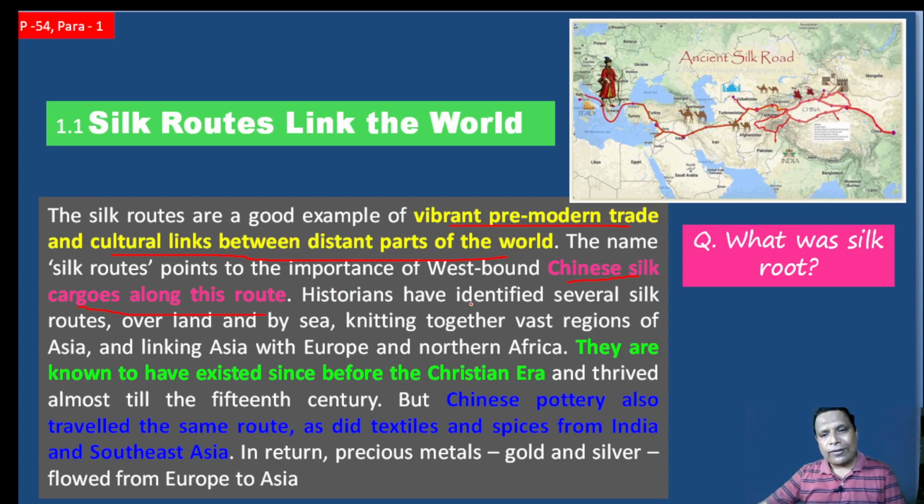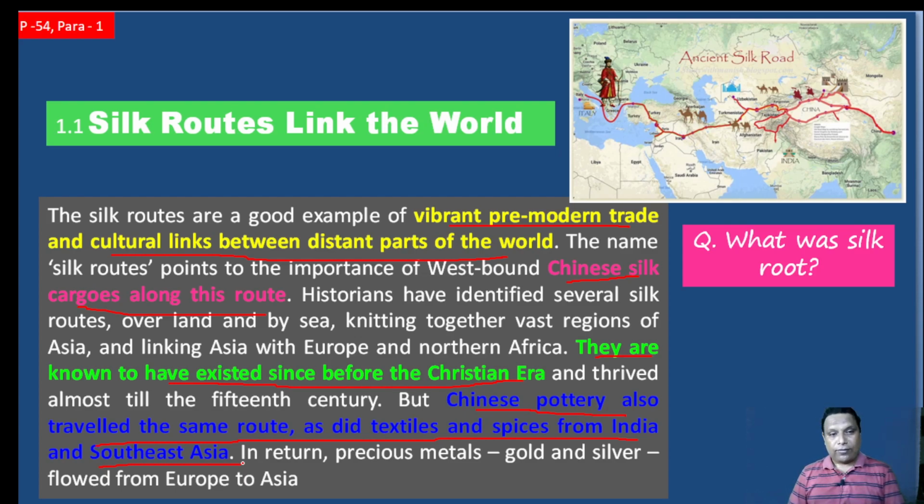When was it carried out? Very simple. Such routes are known to have existed since before the Christian era.